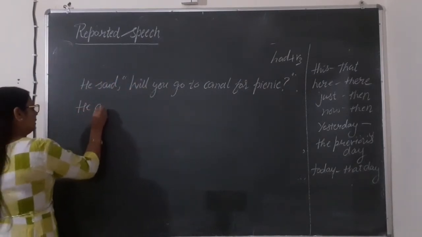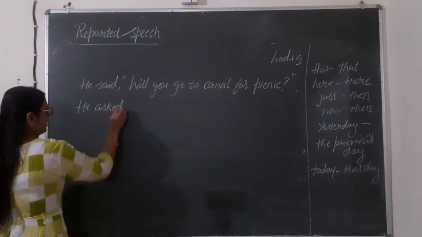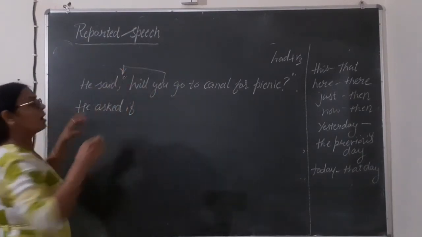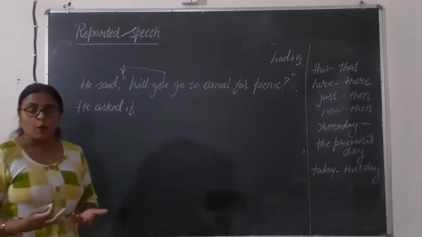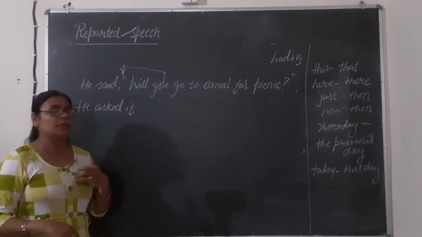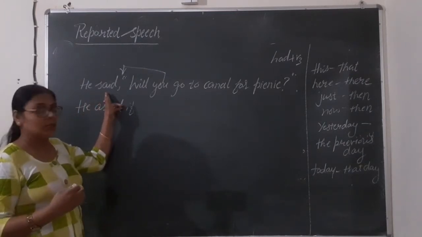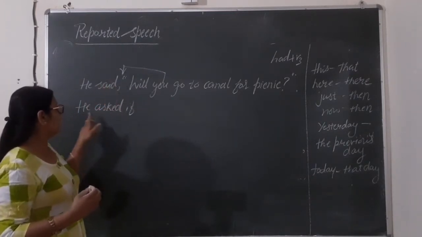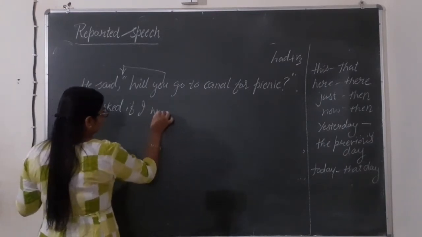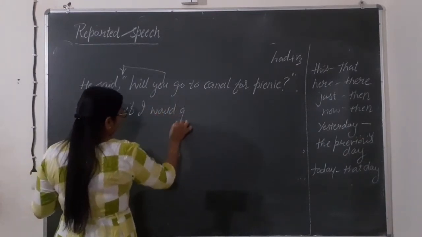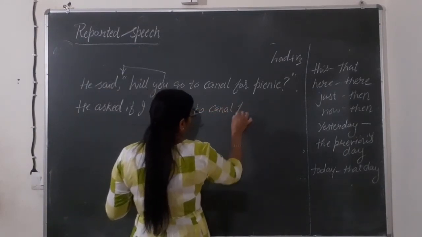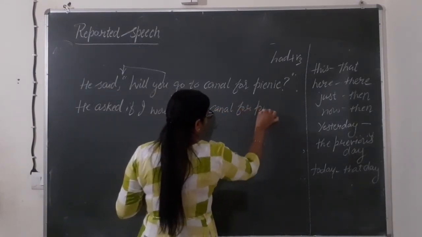Same, he asked. If you will be changed according to our assumed object, that is our assumption, me. He asked me. He asked me if I would go to canal for picnic.